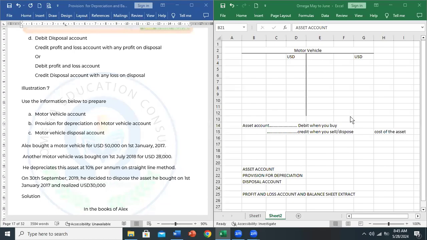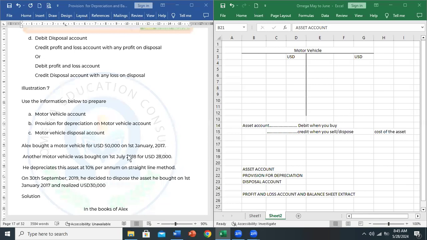The asset account is prepared on these simple principles. Okay, debit when you buy, credit when you sell, but you have to take your time and do it year after year. Okay, good.